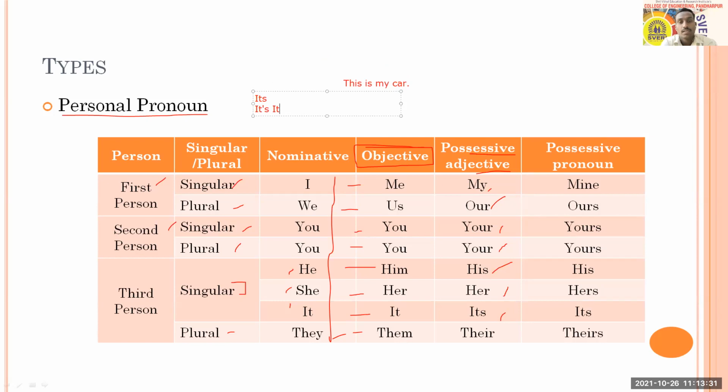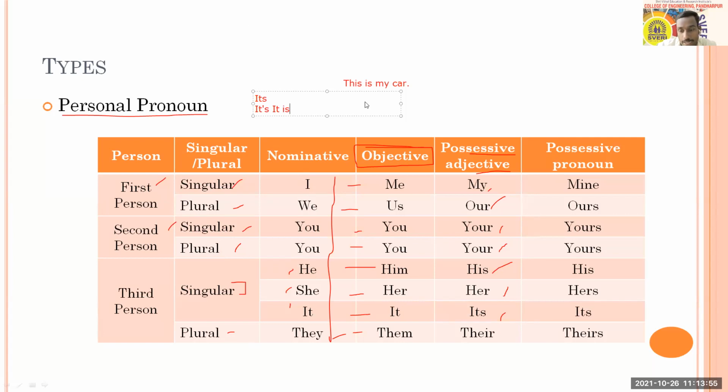This it's means it is. Both are pronounced the same, but you should know that if it is without an apostrophe, it means there is possession, and if it is with an apostrophe, it means it is.